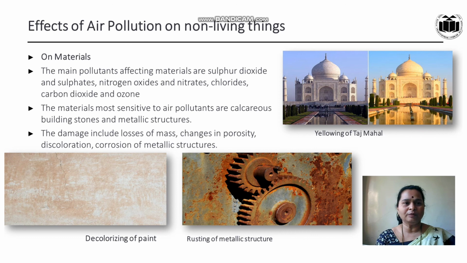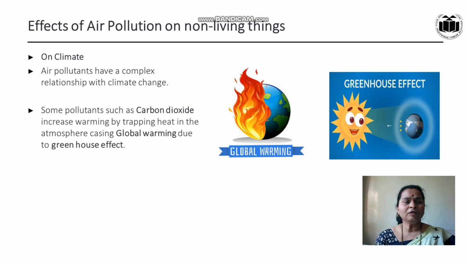Then what is the effect of air pollution on non-living things, on climate? Air pollutants have a complex relationship with climate change. Some pollutants such as carbon dioxide increase warming by trapping heat in the atmosphere, causing global warming due to the greenhouse effect.